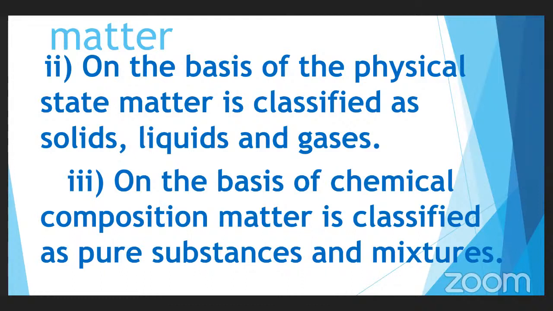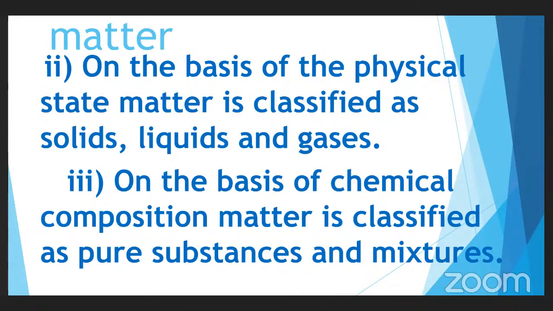So children, what we have studied till now regarding the classification of matter, it was done in 3 different ways. The first one was what? According to Indian philosophy, the matter was classified into 5 basic elements which are called Pancha Tattva. That was one way of classification which was done in the olden days. The second way is based on its physical state: solids, liquids and gases.